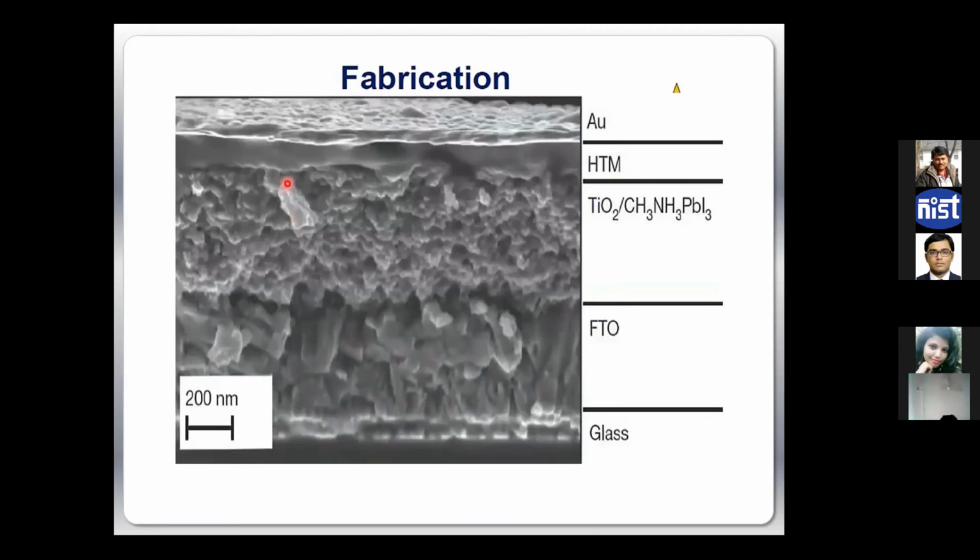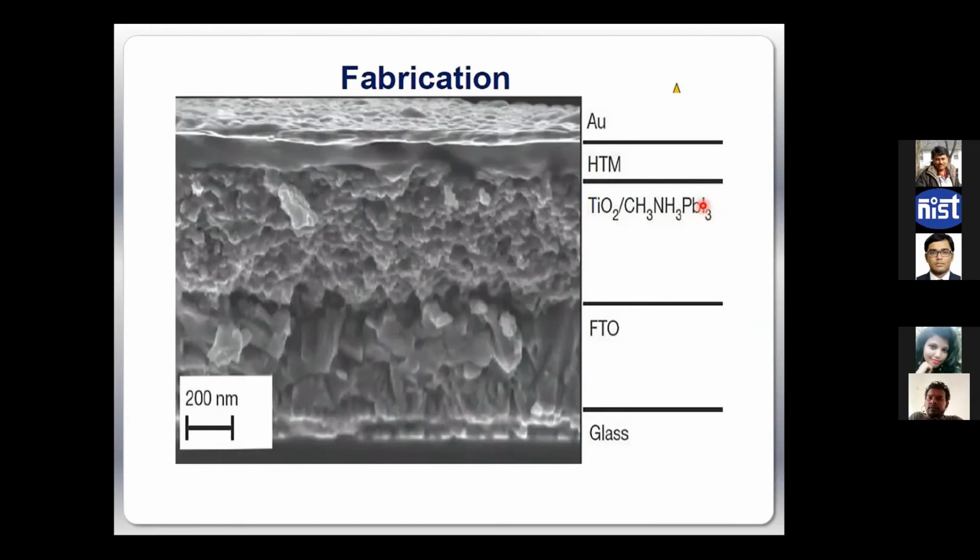Again, this is one of the typical schematics of the cross-sectional SEM of such a device, where I have glass here, and then FTO or ITO up to this part, and then TiO2 nanoparticles. Then we have our methyl ammonium lead halide, CH3NH3PbI3.